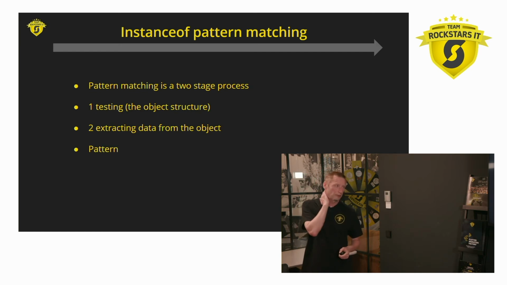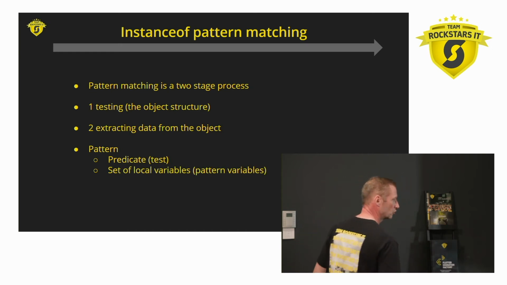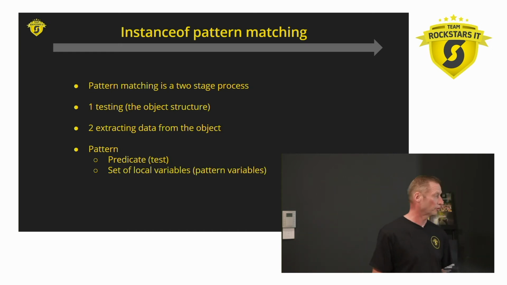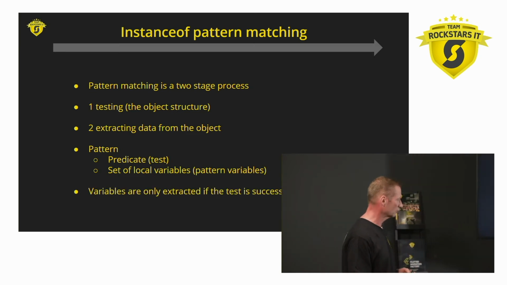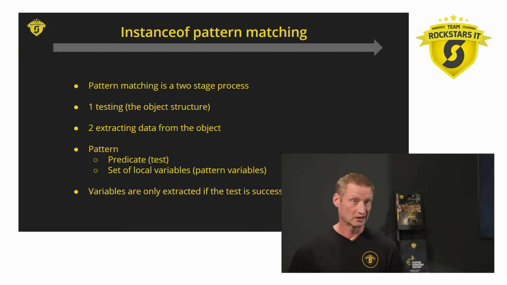So basically we have a pattern, and a pattern consists of a predicate, which will perform the test, and a set of variables called pattern variables, into which the values will be extracted. And this extraction will of course only happen if the test is successful.